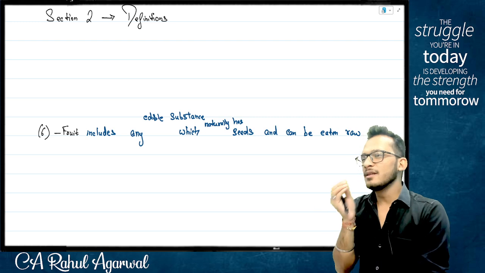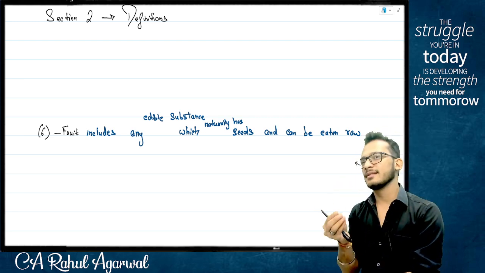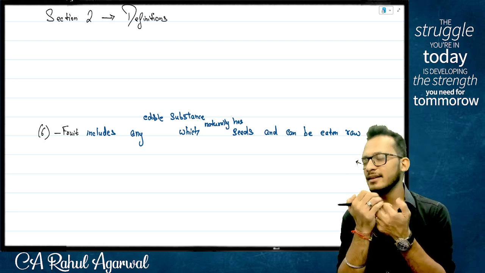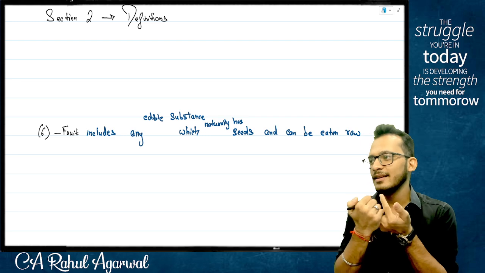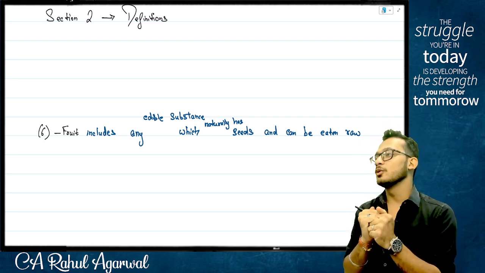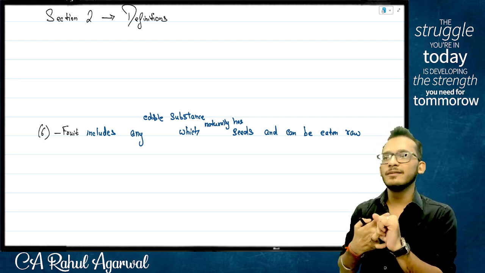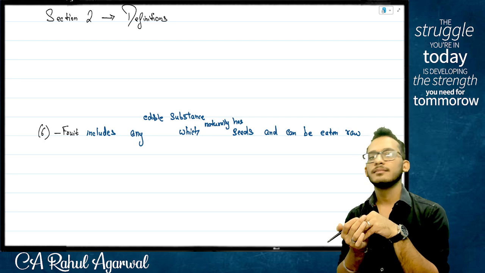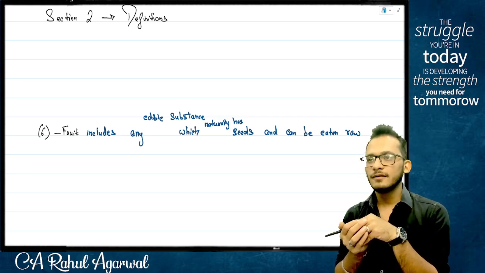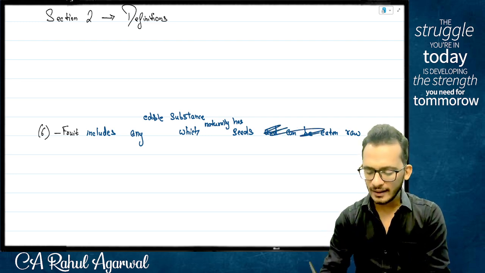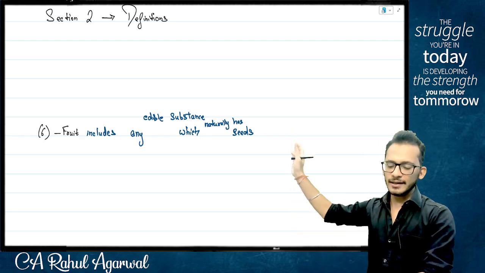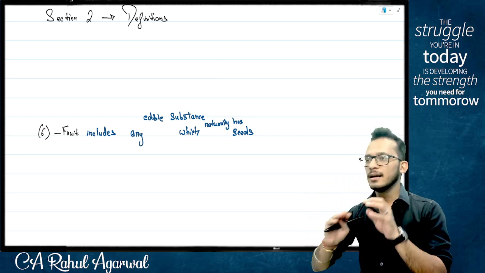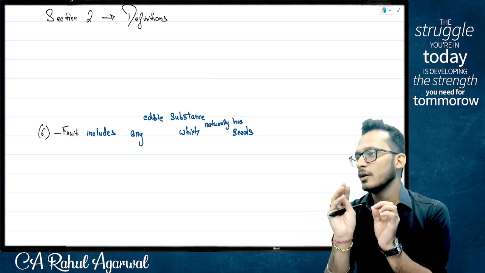Now, I wouldn't say the last one is important, because let's say for example, you create a fruit custard. It's not created raw. You also have pumpkin pizza, pineapple pizzas and all those things. So it is not technically required for you to eat it raw. Because then tomorrow people will say, if a pineapple is put inside a pizza, it's not a fruit. Yes or no? So I don't think the last one is important. I can randomly come and say fruit includes any edible substance which naturally has seeds. Good enough to go. Yes or no? Now this is what you have defined for me.